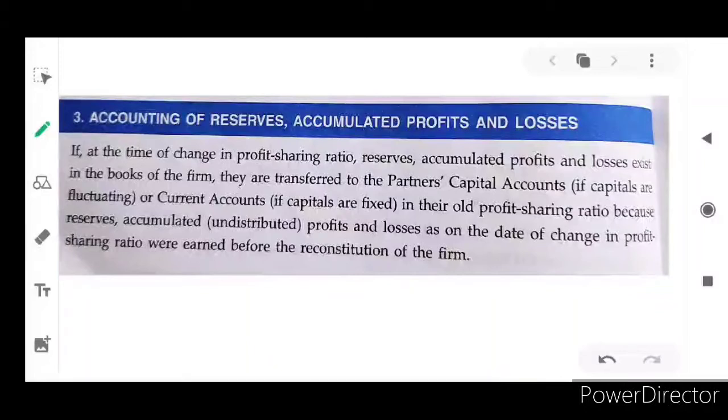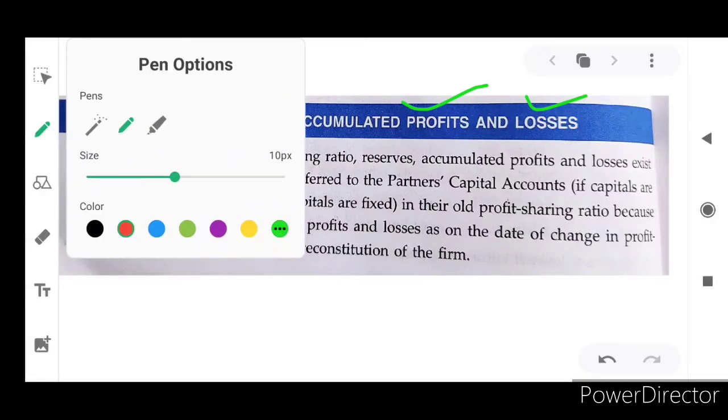Hi my dear students, in this video we are going to learn about accounting of reserves, accumulated profits and losses. So you have to have a clear-cut understanding about what is the reserve and what is accumulated profits and losses. So let's discuss one by one, what's the meaning of reserves first.